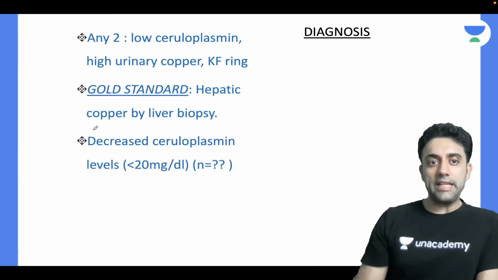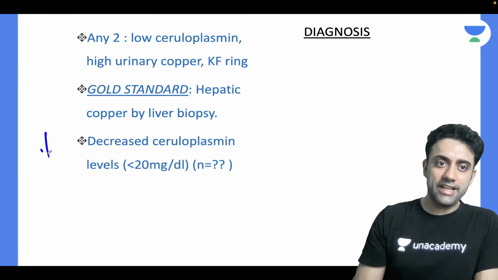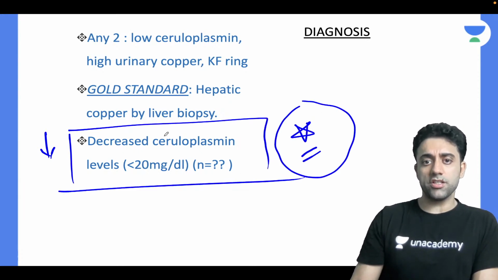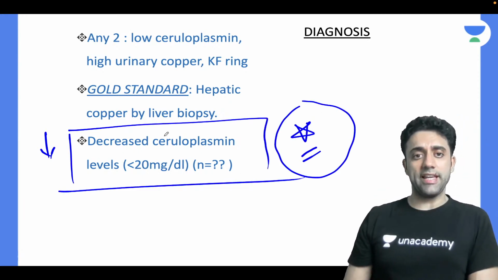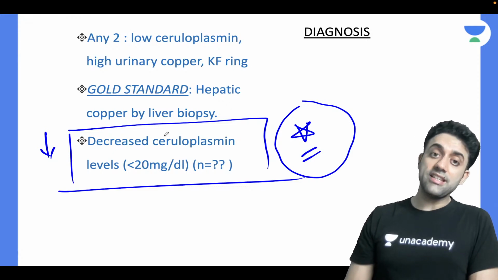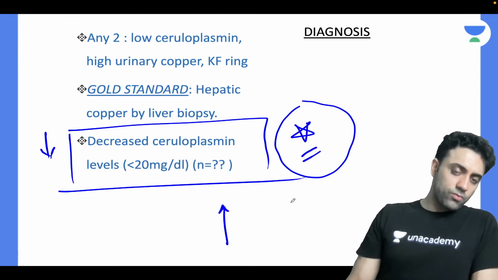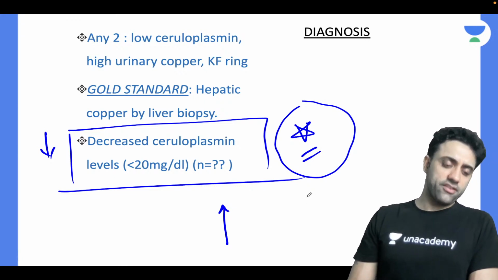Okay, and that's what I told you, right? There will be a decrease in ceruloplasmin. So the cutoff, very important star mark PG question, what is the cutoff of ceruloplasmin levels? The answer is less than 20 mg per dl. Can anyone give it a try? Hriday, what is the normal ceruloplasmin level? Hriday, what do you think?